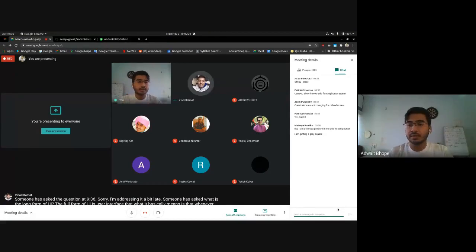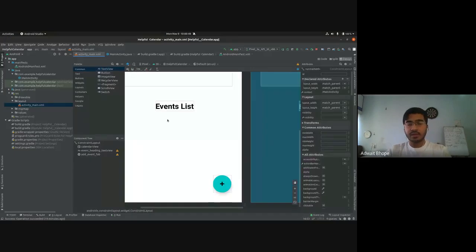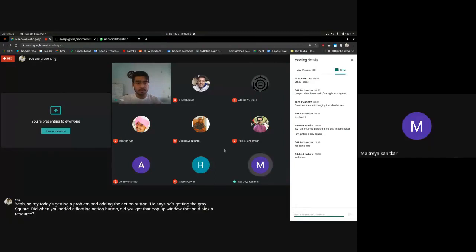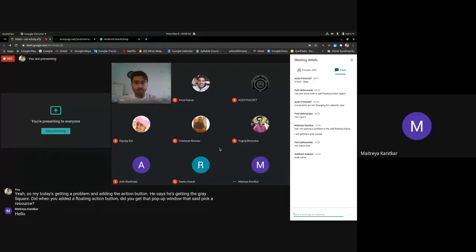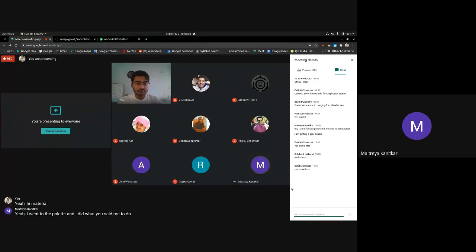Okay, Advait, you can. Yeah. So Maitreya is getting a problem in adding the action button. He says he's getting a gray square. When you added a floating action button, did you get that pop-up window that said pick a resource? Hi Maitreya. Yeah, I went to the palette and I did what you told me to do, and I'm getting a problem with this. Can you wait a minute?